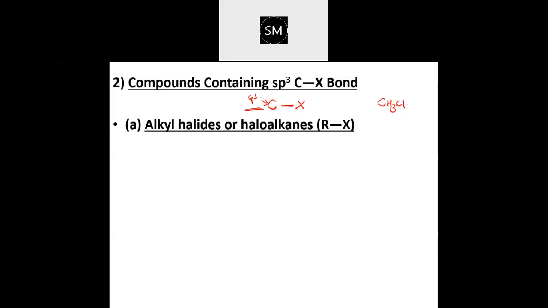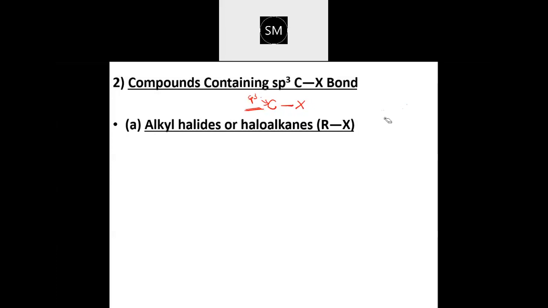One hydrogen was replaced, so you put chloro. So the parent name has to come, otherwise we will not understand what they are attached to, from where they are derived. And then you write the halogen name as well. Yeah, we'll get back to this.